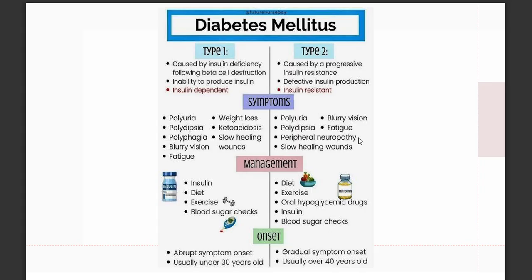In terms of management, there is regulation of insulin and frequent blood sugar monitoring. As for onset, the age group usually affected by type 1 diabetes is those under 30 years old. For type 2, those over 40 years old.